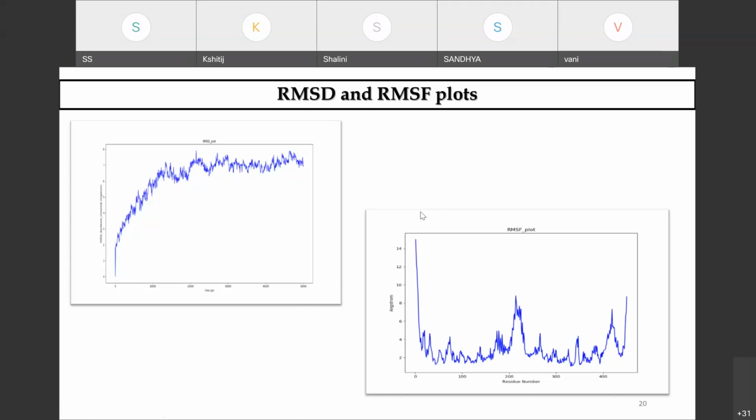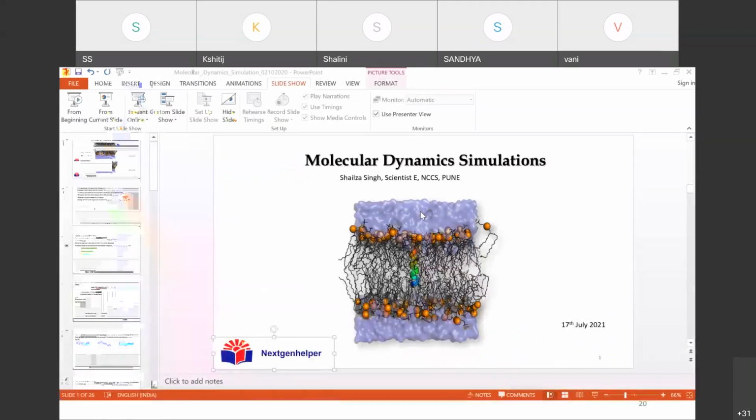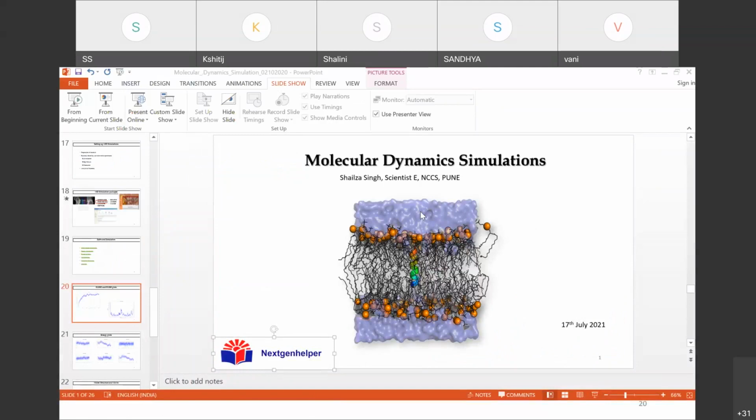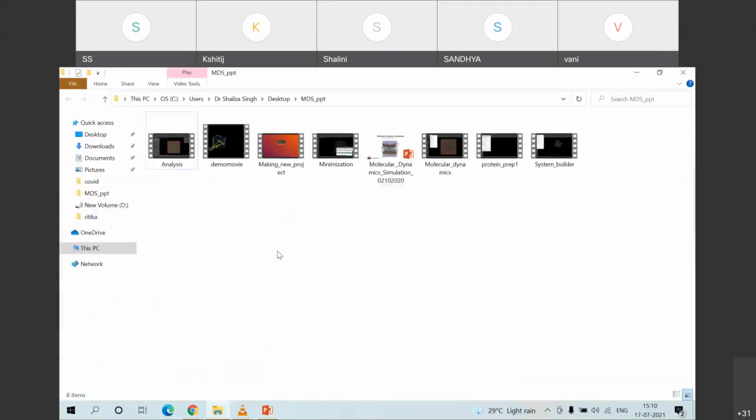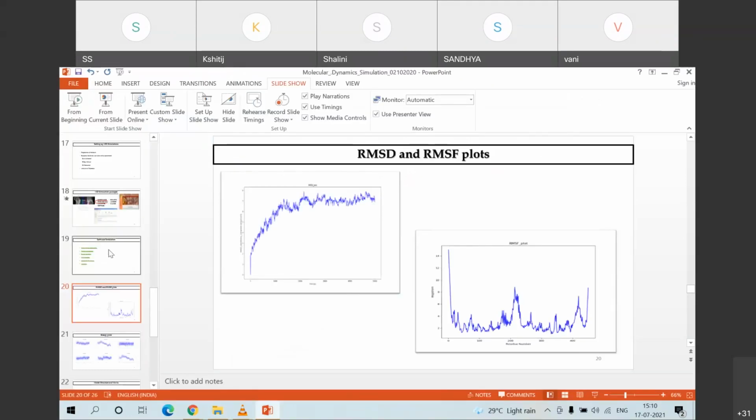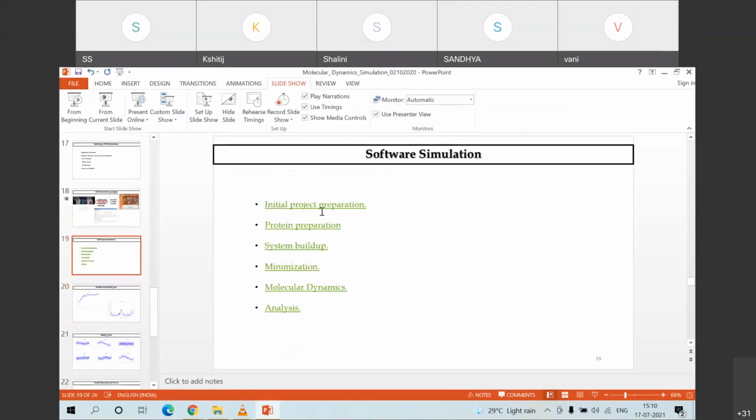Now we will go for the demo. I hope some of you have downloaded Desmond, that will be okay. But if not, then I'll show you how to do it. As I told you in my PPT slide, first of all, we will be doing initial project preparation, and then preparation of your biomolecule, building up of the system, minimization and simulation, and then the analysis in terms of determining the trajectory.